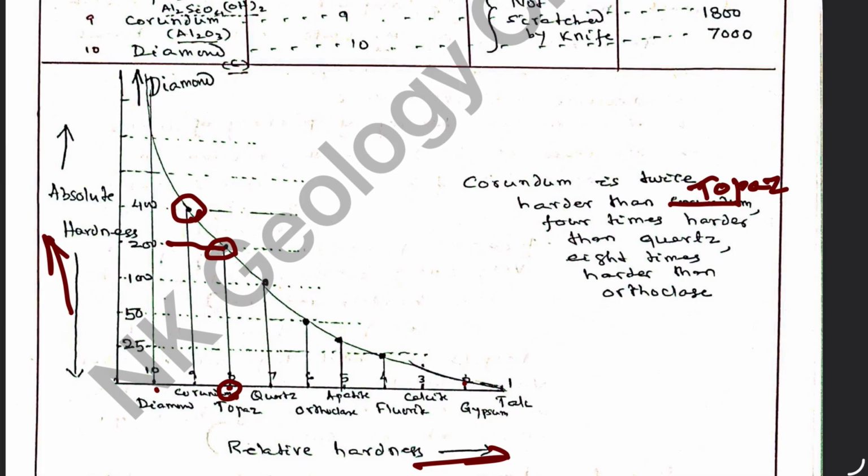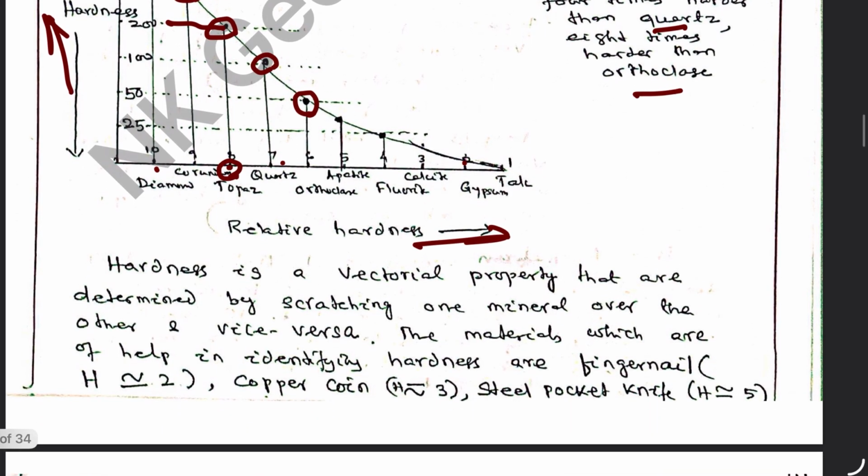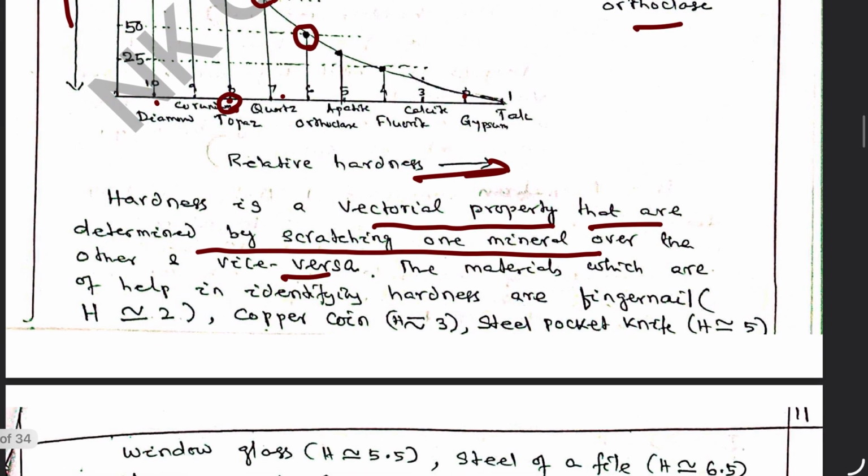4 times harder than quartz, because quartz has hardness 100 and corundum has hardness 400. That's why it is 4 times. It is 8 times harder than orthoclase, because orthoclase has hardness 50. So this is an absolute scale. Hardness is a vectorial property that is determined by scratching one mineral over the other and vice versa.